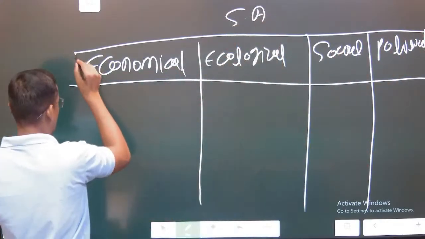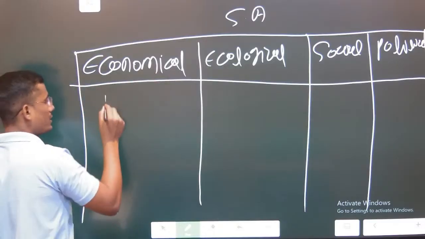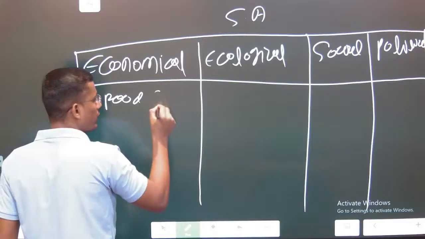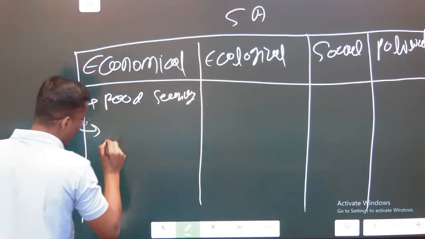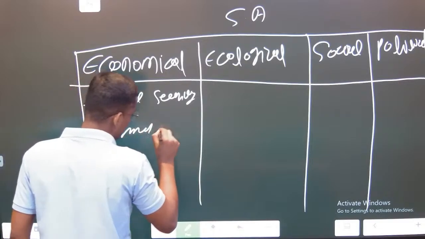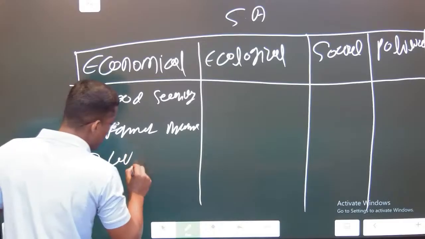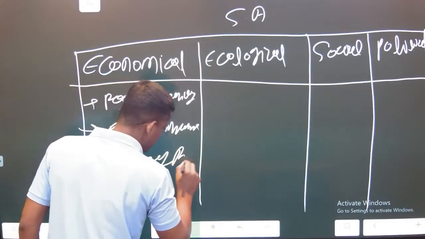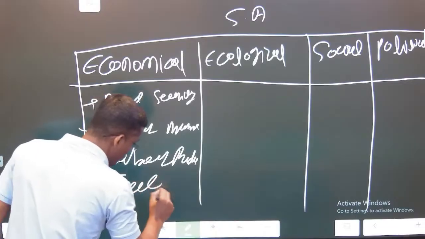Now come to the economical dimension. First is food security, then farmers income, labor productivity, and trade.